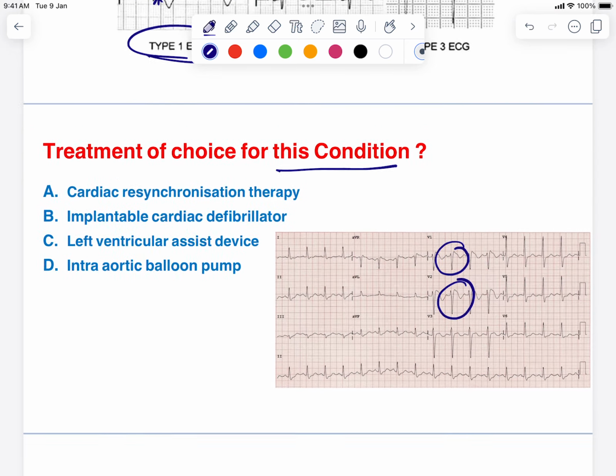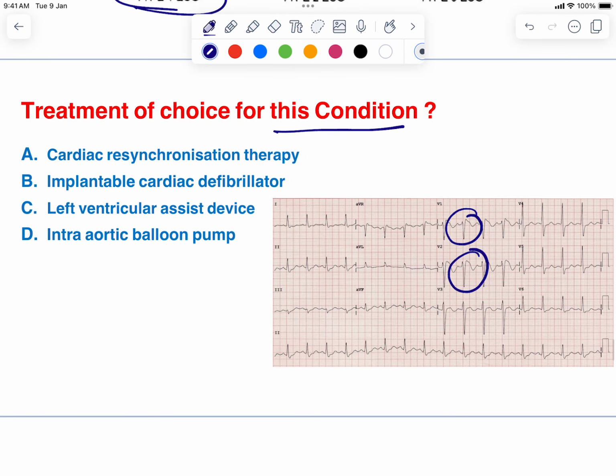Now, what is the cause for sudden cardiac death in patients with Brugada syndrome? We have discussed VT or VF. Now you need to terminate the VT or VF whenever it develops. For that, you need to place the individual on an ICD, that is an implantable cardioverter defibrillator, that will abort the VT or VF which has occurred in patients with Brugada syndrome.